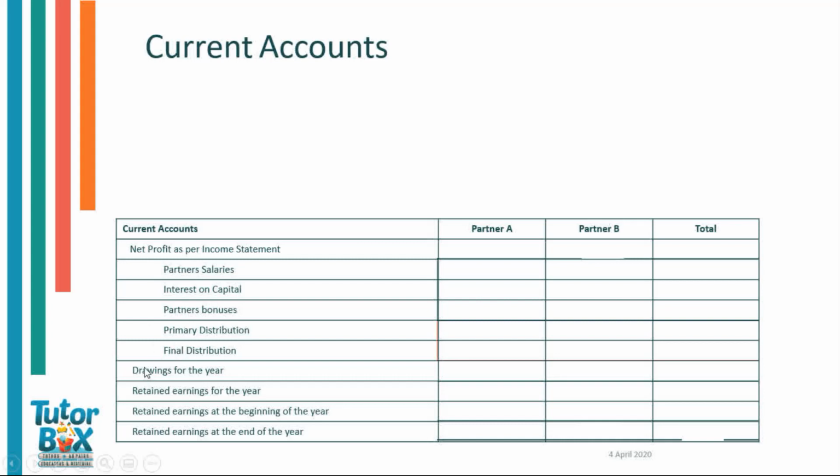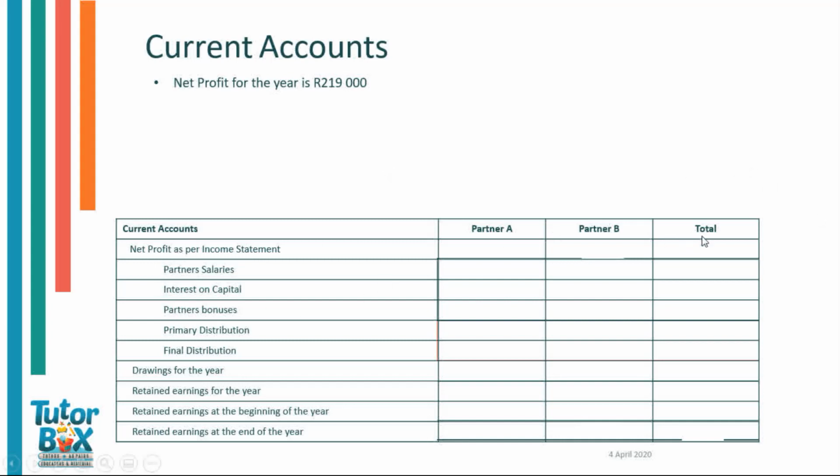After that, there's the drawings for the year. This will either be in petty cash or in trading stock when it comes to your tests and your exams. Next, we'll have your retained earnings. This will be at the beginning of the year, the end of the year, and the retained earnings made during the year. So the first transaction is net profit for the year is 219,000 Rand.